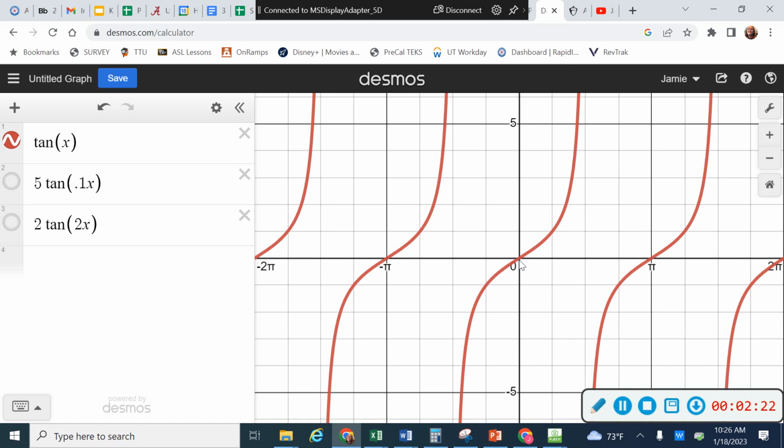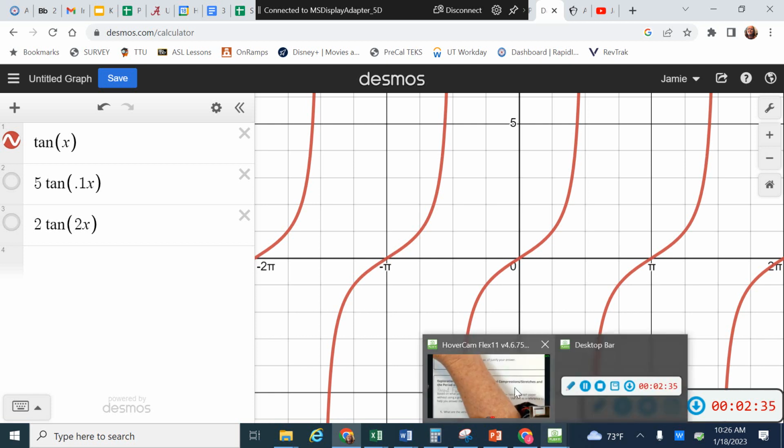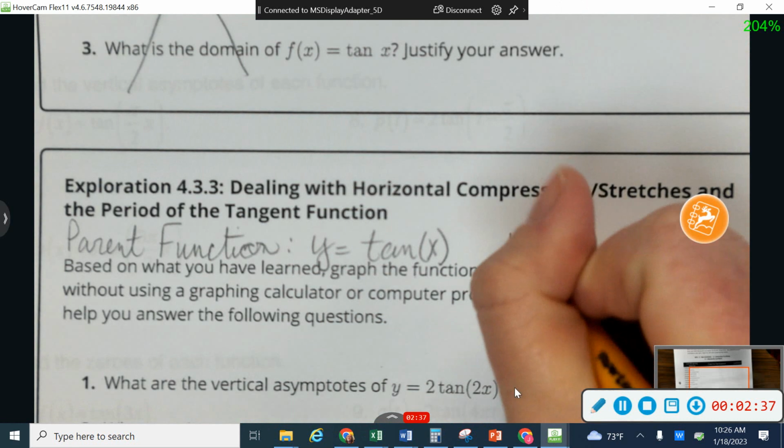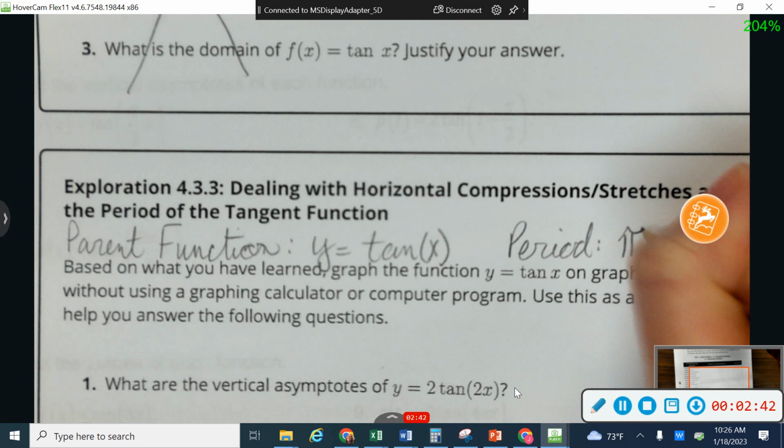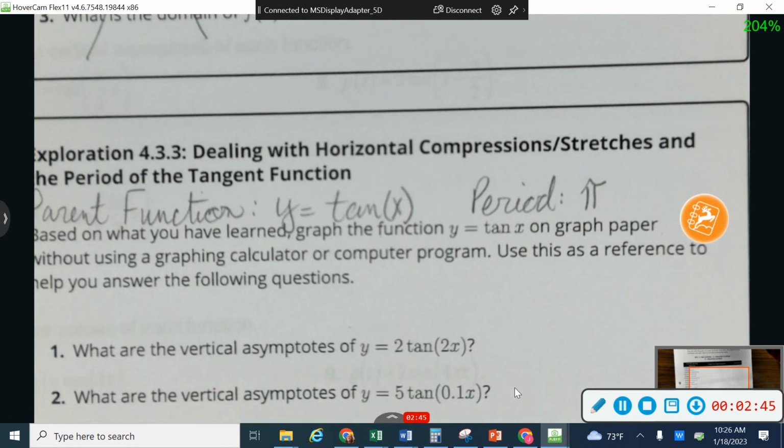You'll notice that I'm starting at 0. I have an up, an asymptote, and a down by the time I get to pi. So the period of my tangent function, for just my parent function, is going to be 1 pi. Let me write that down back over here. So the period is going to be 1 pi. Every time we work with tangent, the period's going to be 1 pi. I'm making a big deal about that because tomorrow our sine and cosine graphs are going to happen in 2 pi, so it's going to be a little bit different for those.